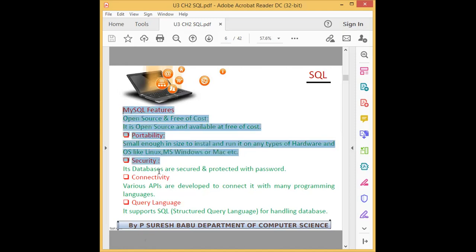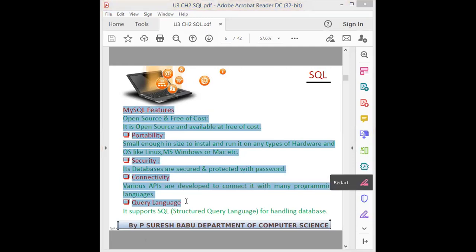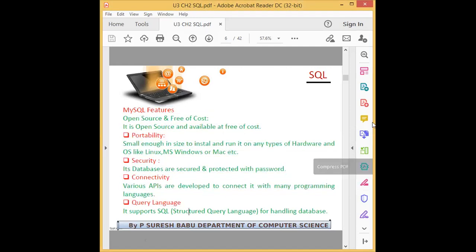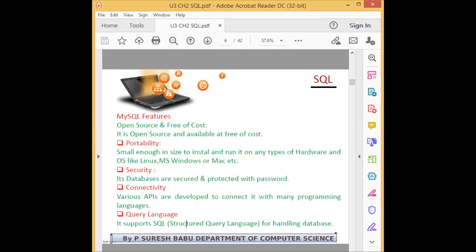Everyone noted the features of MySQL? Students, did everyone note? Can anybody reply to me?